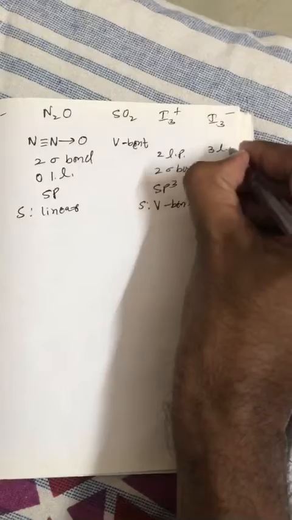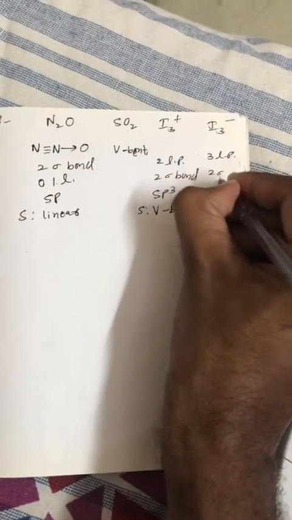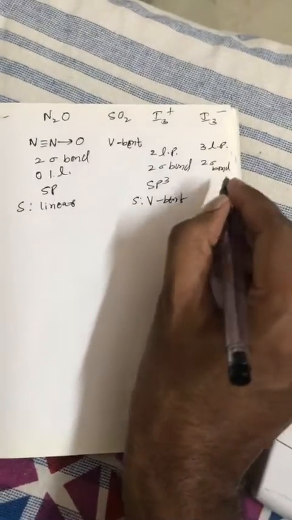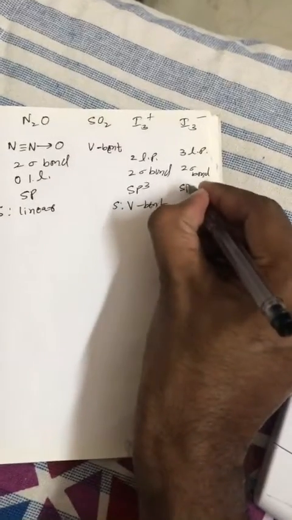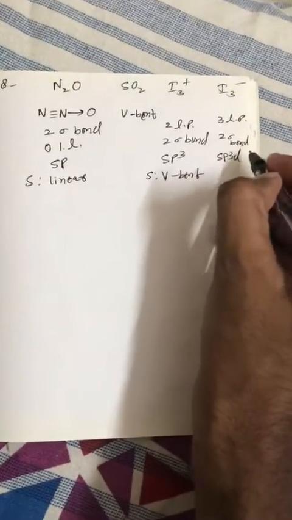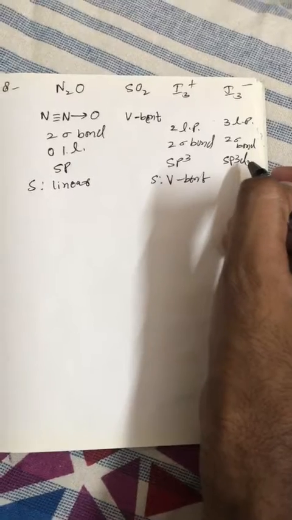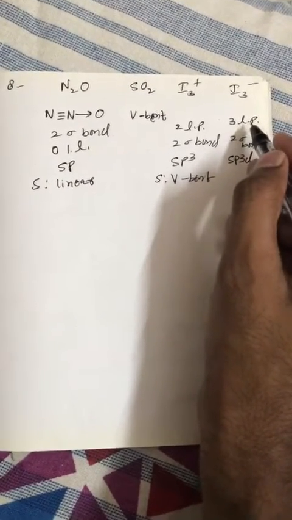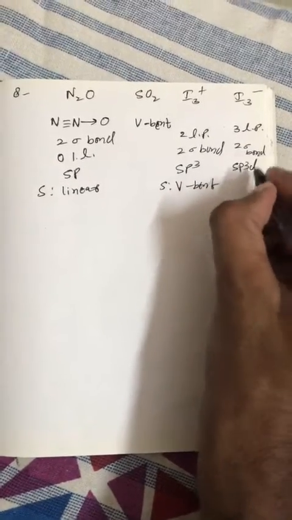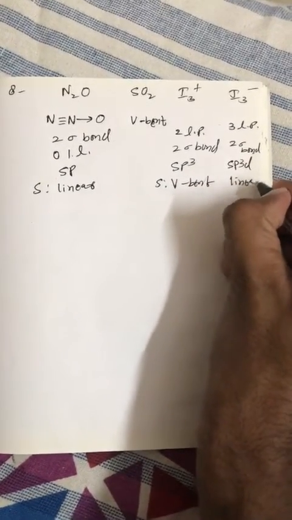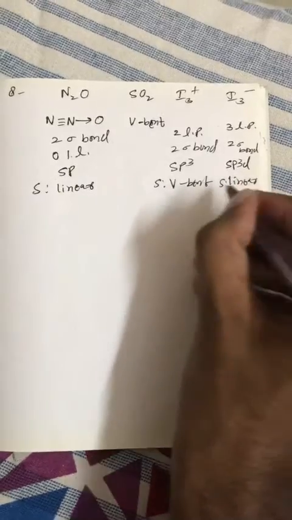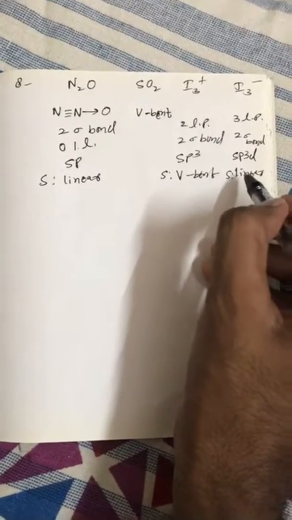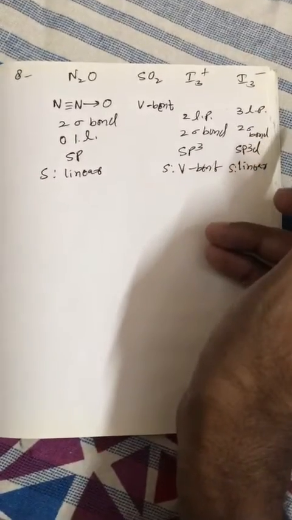Now in the case of I3 negative, we have 3 lone pair and 2 sigma bond. Now it is sp3d, and sp3d has trigonal bipyramidal geometry, but these 3 lone pair will be at equatorial position. That's why it is linear in shape. So in this question only 2 molecules are linear, one is N2O, the other is I3 negative.